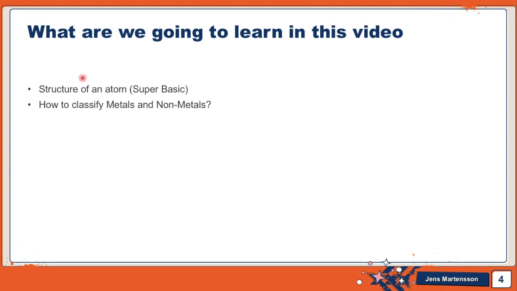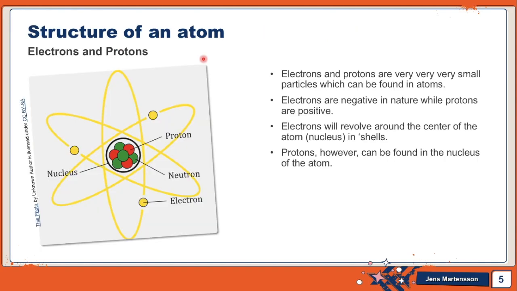There is a whole chapter dedicated to this in standard 9, and it will get more and more advanced as you proceed through the grades. For 8th it is very basic. Using the structure of an atom we are going to classify metals and non-metals. So let's proceed to the structure of an atom.